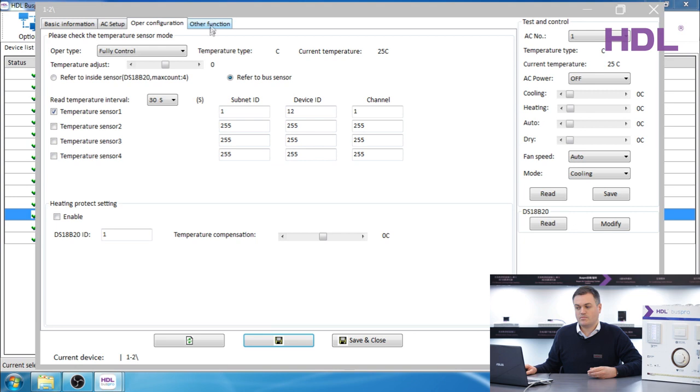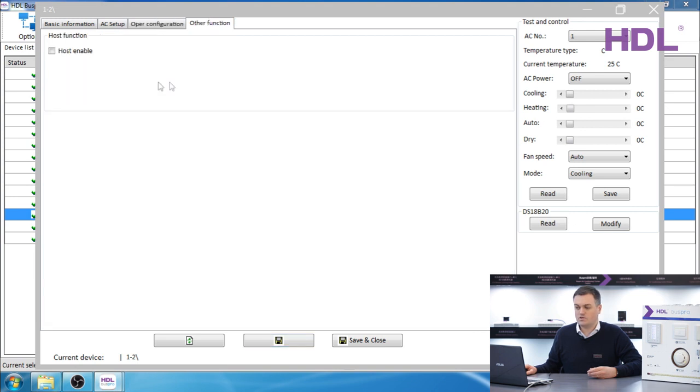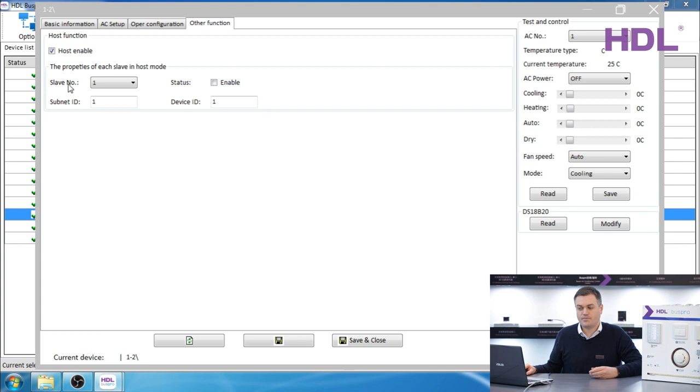The last page on the module allows you to synchronize several HVAC modules. Select one as your main host. Host function should be ticked. Then in this drop-down we can select up to 8 slaves. Here you must enter the subnet and device ID of the slave modules.